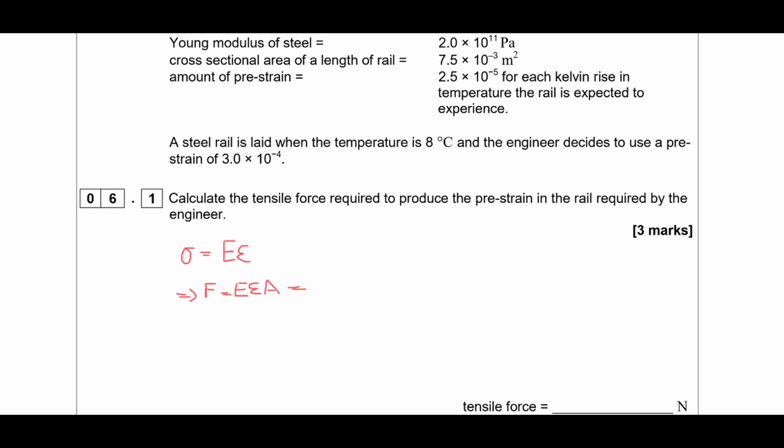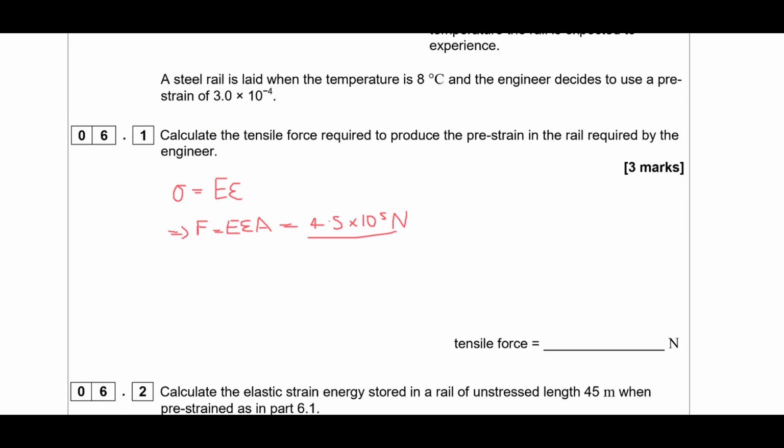So 2 × 10 to the 11 times the strain, which was 3 × 10 to the -4, times the cross-sectional area, 7.5 × 10 to the -3, gives us 4.5 times 10 to the 5 newtons there. Fairly straightforward and a nice easy 3 marks.